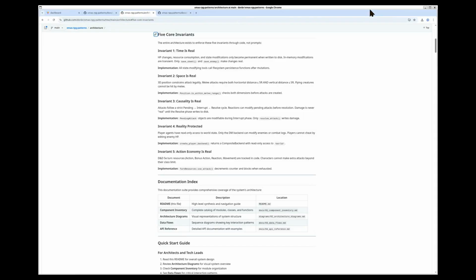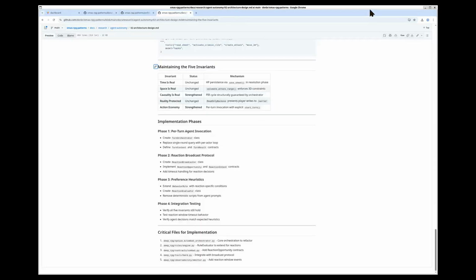Invariant 4, reality protected. Players can read the world, but only the DM agent can write damage. This prevents cheating by making certain actions structurally impossible. Invariant 5, action economy is real. One action per turn, enforced by tools, not prompts. If the tool didn't run, it didn't happen. Now here's where it gets interesting.